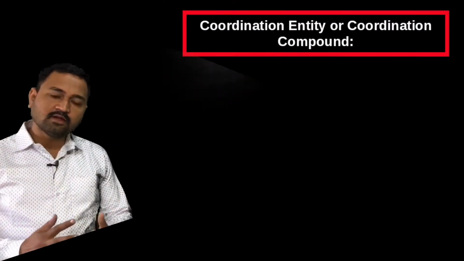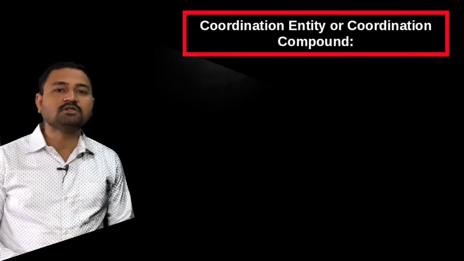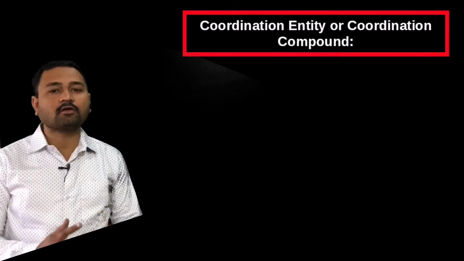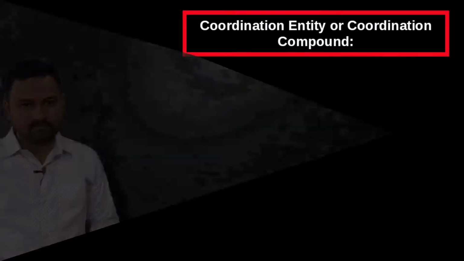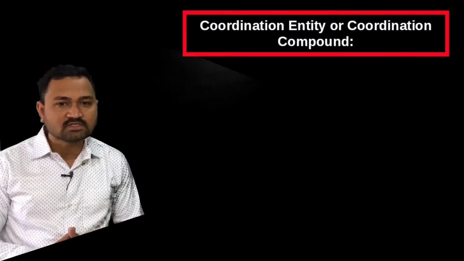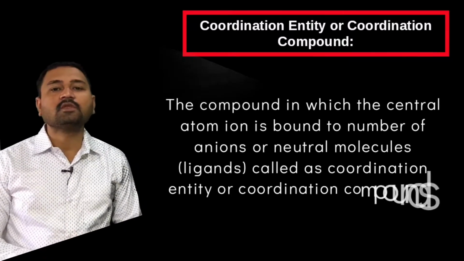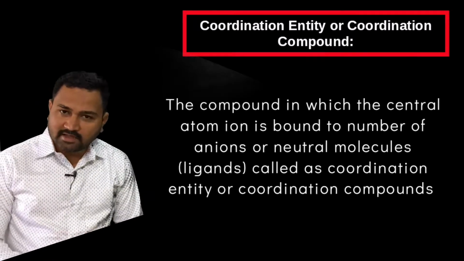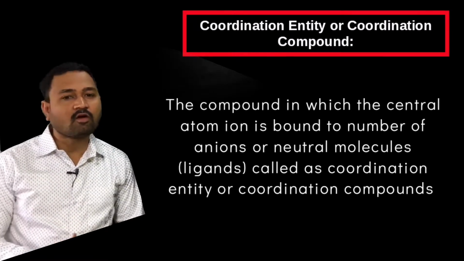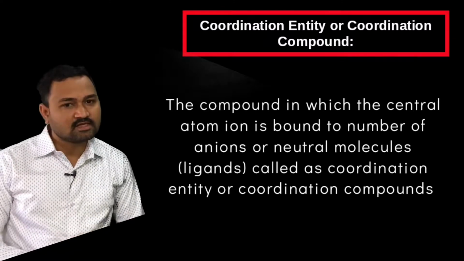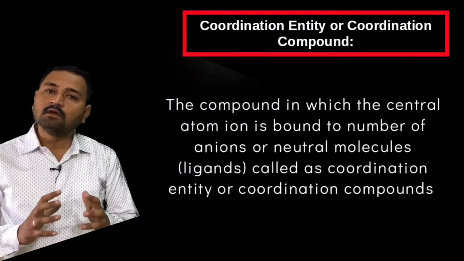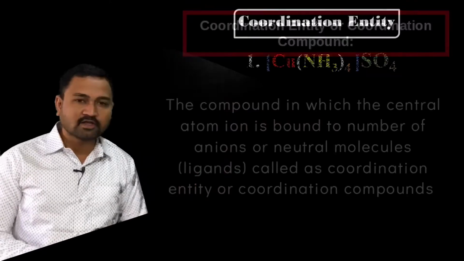Now let us consider the first terminology, that is coordination entity or coordination compounds. A compound in which the central metal atom or ion, that is the coordination center, is bonded to anions or neutral molecules, generally called ligands, is called a coordination entity. Here I have taken 2 different examples.